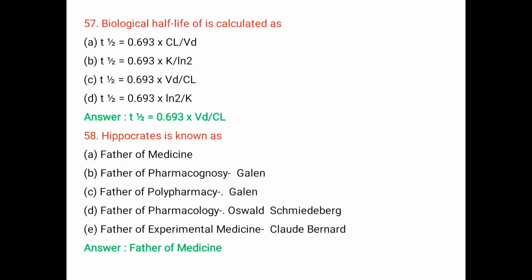Question number 57. Biological half-life is calculated as: A. T half equals 0.693 into Cl divided by Vd, B. T half equals 0.693 into K divided by ln2, C. T half equals 0.693 into Vd divided by Cl, and D. T half equals 0.693 into ln2 divided by K. The right answer is T half equals 0.693 into Vd by Cl. Vd means volume of distribution and Cl means clearance.